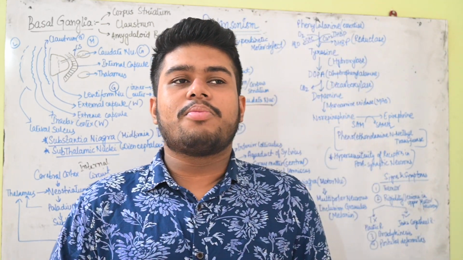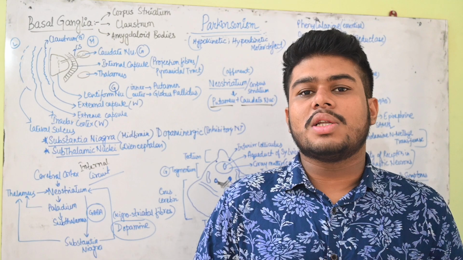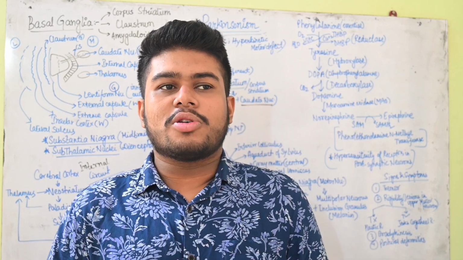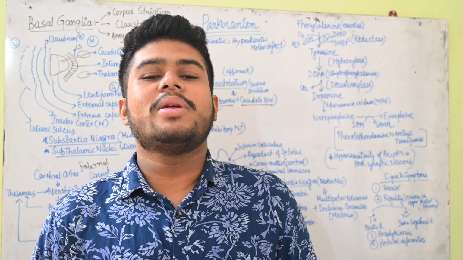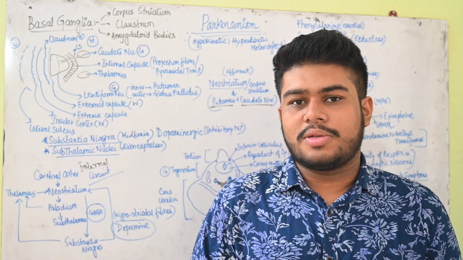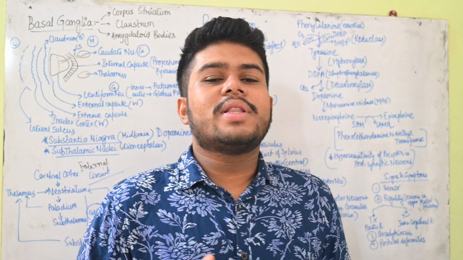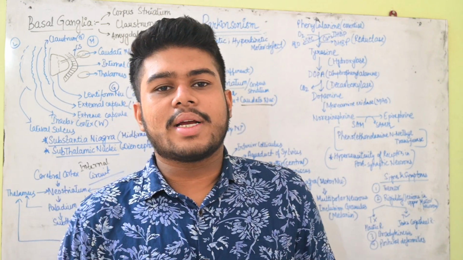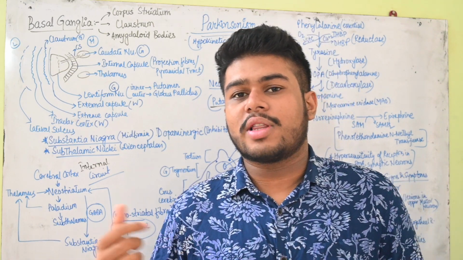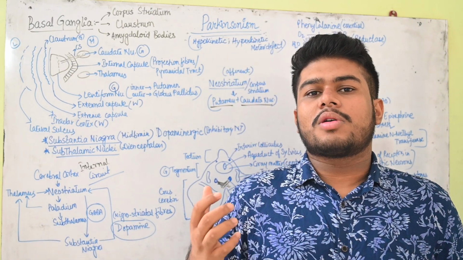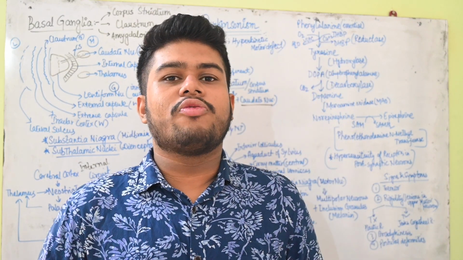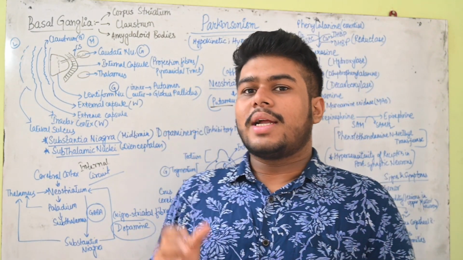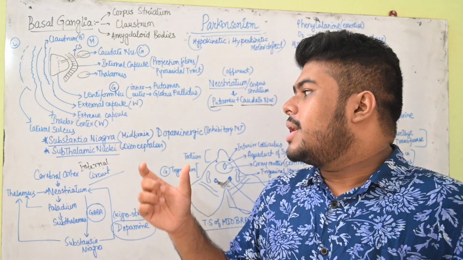When there is a problem with the dopamine receptors in the neostriatum, the conduction is not possible, because we know that dopamine is a type of neurotransmitter, and whenever there is some problem with the receptors, then automatically dopamine will not be sensed, and for that reason the other coordinating functions, motor movements, will be hampered.